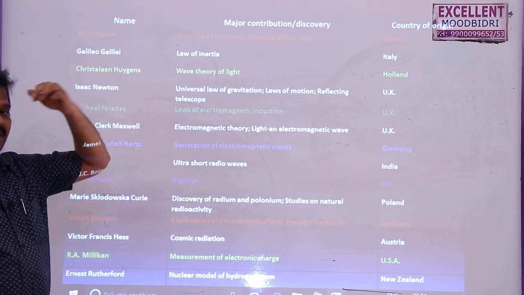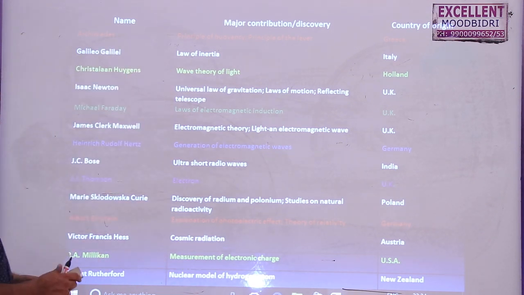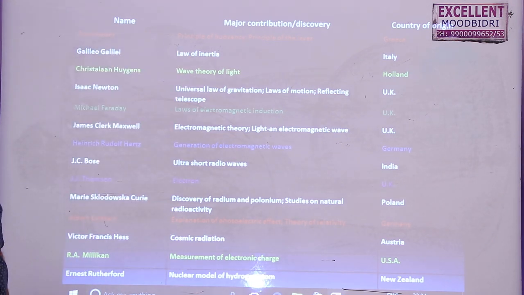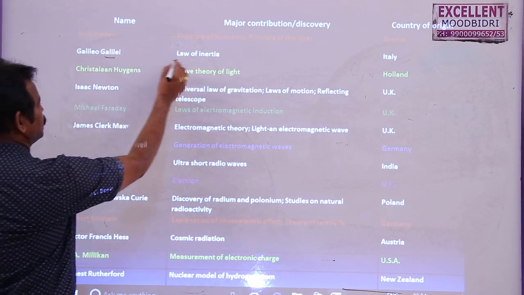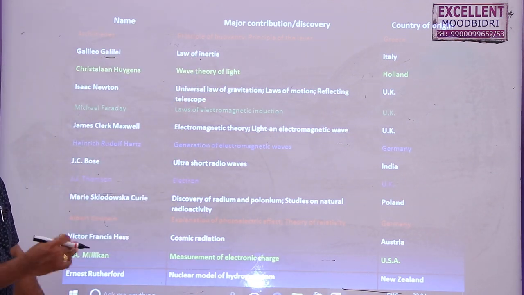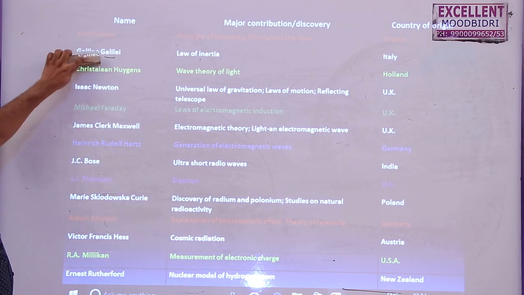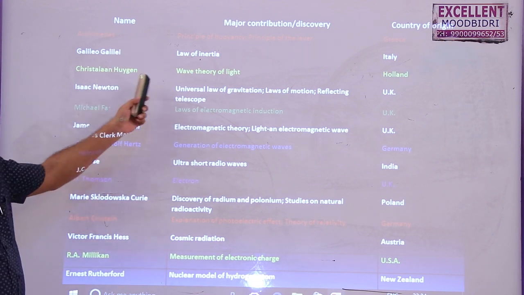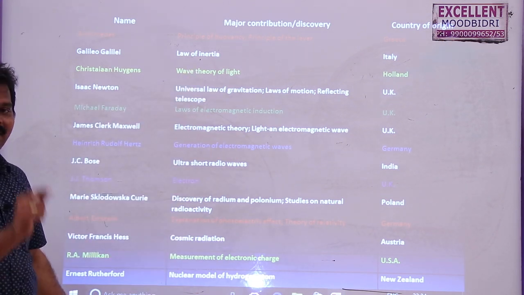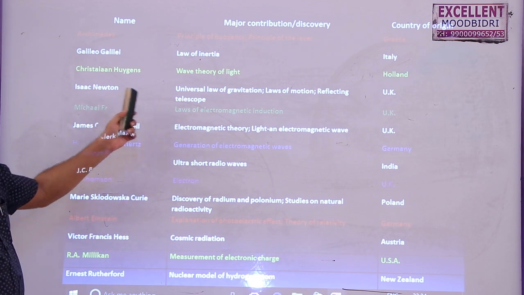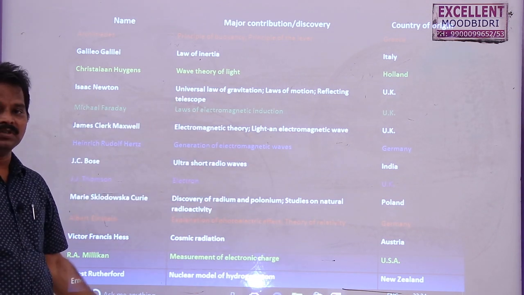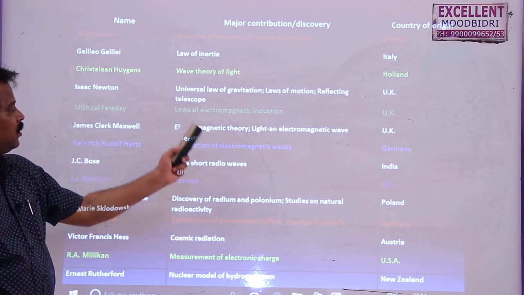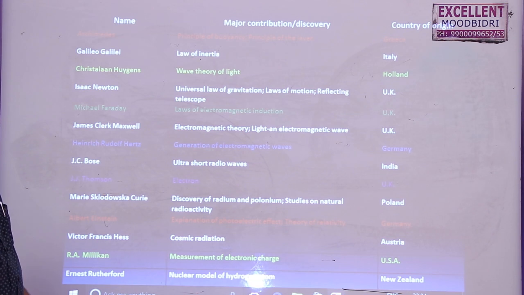We know that already in our studies we studied some of these points. The first one, Archimedes' principle of buoyancy, that we studied in the fluids lesson, and Galileo discovered the law of inertia. So what is inertia and the types of inertia was explained by Galileo. Then Huygens explained the wave theory of light. According to Huygens, light is a wave. According to Newton, light is a particle. Newton discovered the universal law of gravitation that we studied in the gravitation lesson, and then the laws of motion, the complete lesson is laws of motion, and the reflecting telescope that we are going to study in the second PUC.